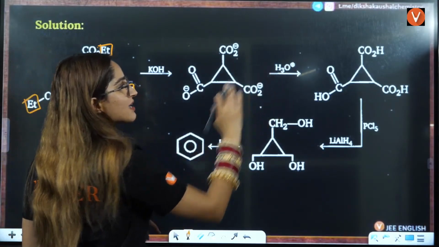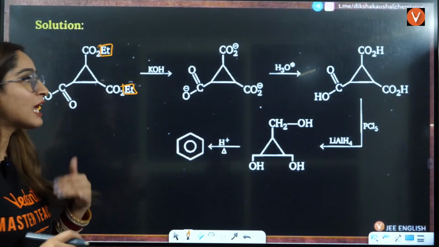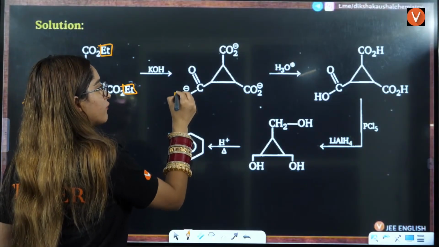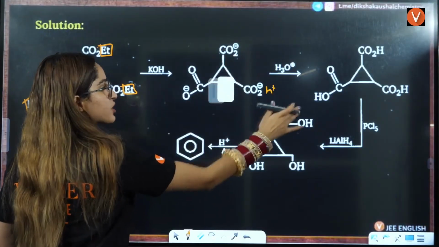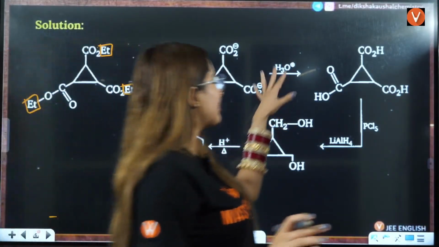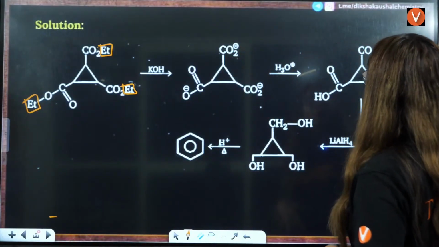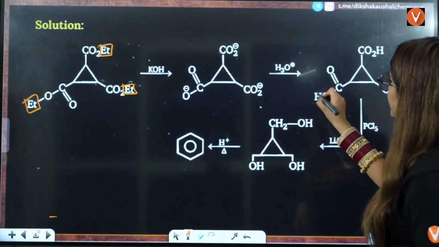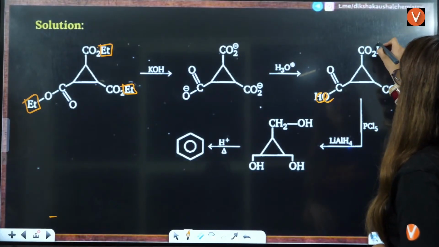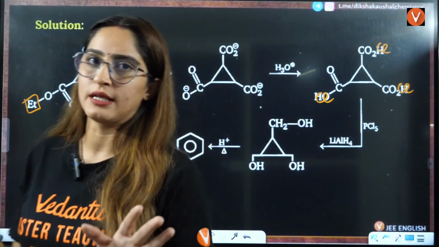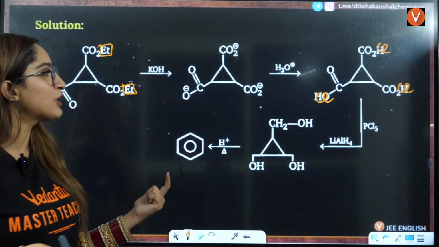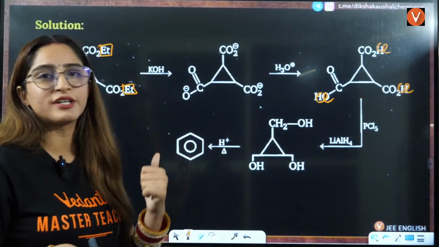After this, you are doing acidic hydrolysis, right? That means you have O negative, H positive, H positive, H positive, that will be attached here, right? Till here it is simple. After that, you add PCl5. We know that this OH will be replaced by Cl, Cl, Cl. So all of them will be COCl, COCl, COCl, right? After that, you are doing reduction.